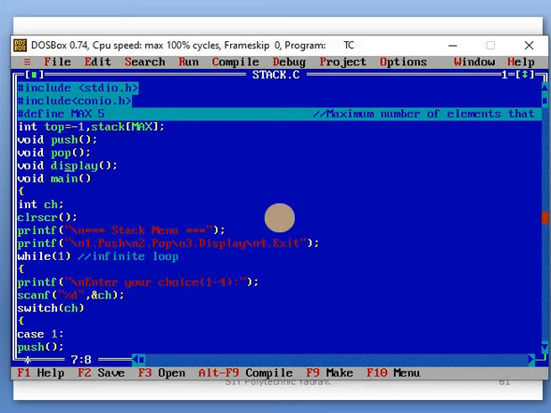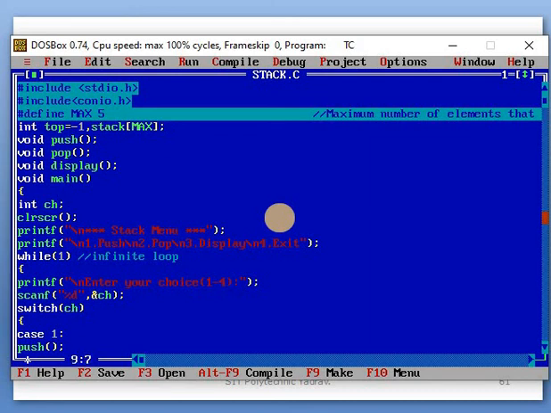Push, pop, and display are the 3 functions taken. Functions are written using 3 steps: first is function definition, then function call, and function declaration. These are the function declaration statements: push, pop, and display.